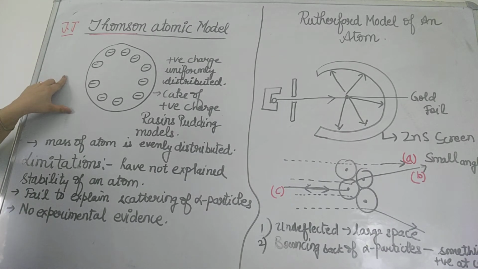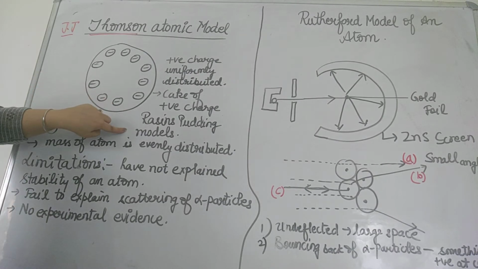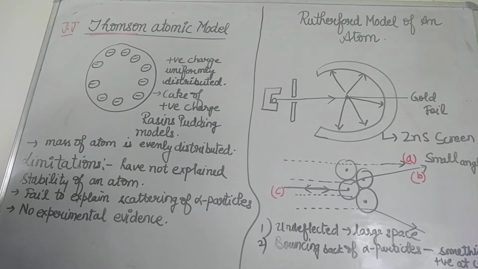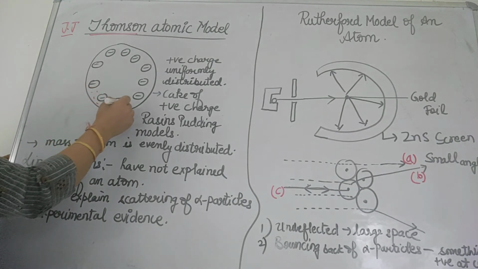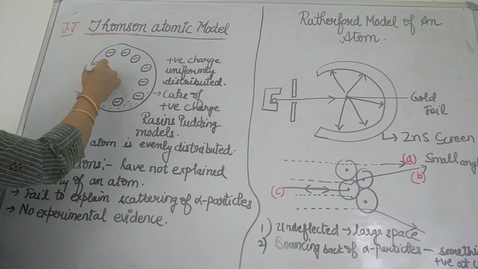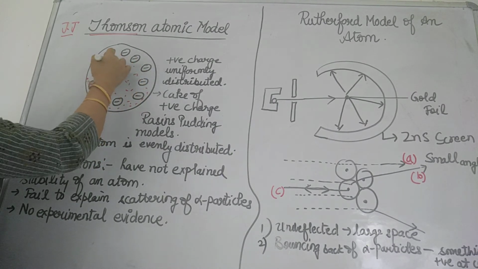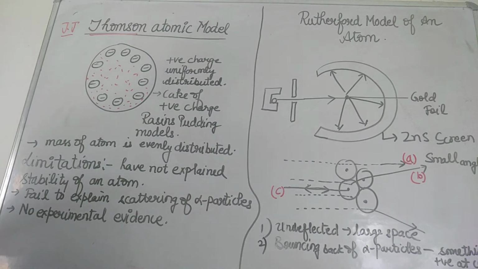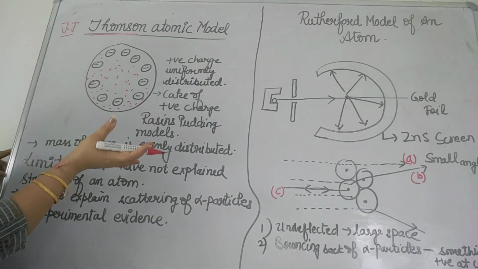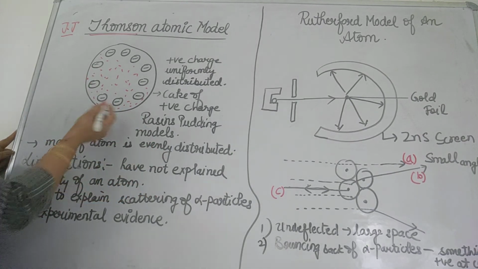If you look at this diagram, he just compared the model of atom with the raisins pudding model, right? What he explained about the structure of the atom is that an atom consists of a uniform sphere in which positive charge is spread or arranged uniformly. Fine, this is the positive charge here, spread uniformly. Apart from it, the electrons are embedded into it in such a way as to give the most stable electrostatic arrangement. Means whenever you compare the positive and negative charge, it will be neutral, right?